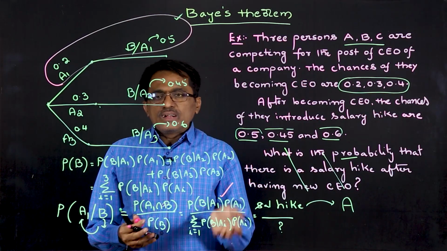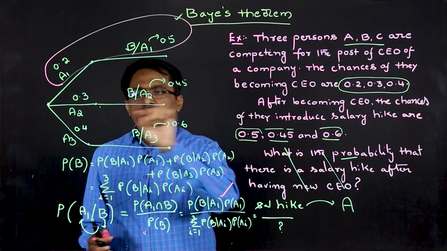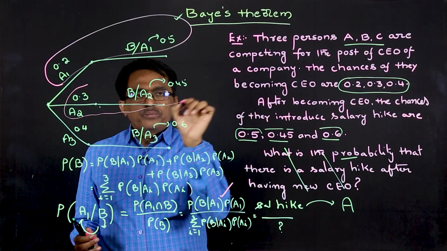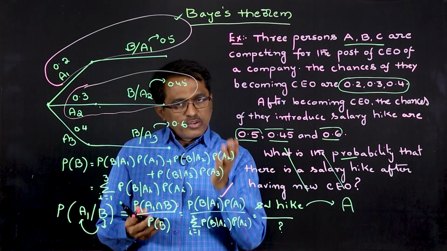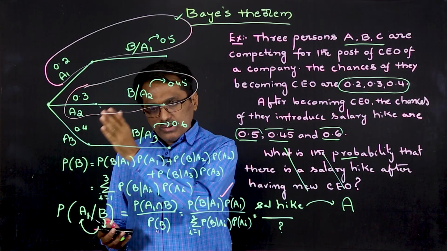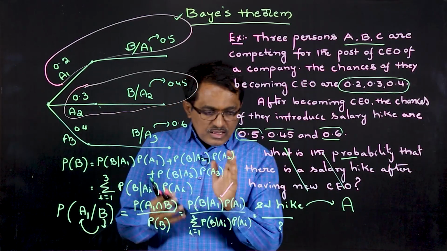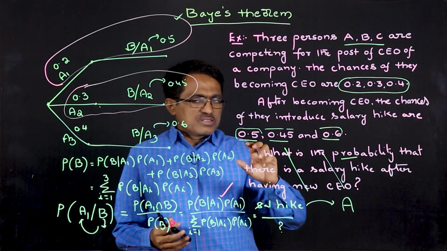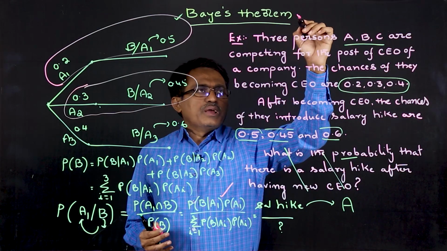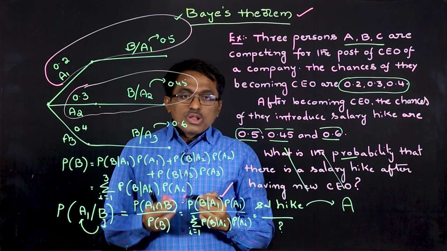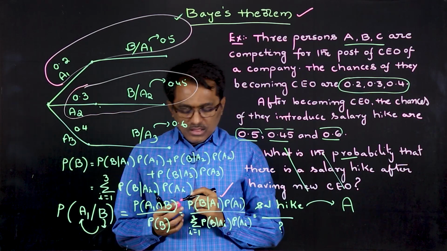Suppose we want to find the same with respect to B becoming CEO, then the numerator is represented by P of B given A2 into P of A2. Similarly, if we want, we can find it with respect to the third person becoming CEO. So this is the approach where we can solve problems of this kind, which is nothing but Bayes' theorem. Now, what is Bayes' theorem? What is the statement of Bayes' theorem?